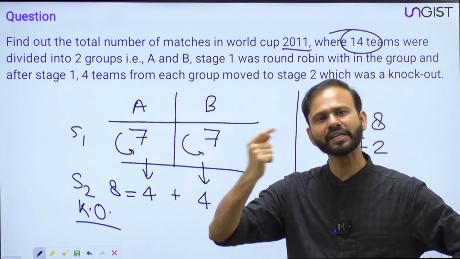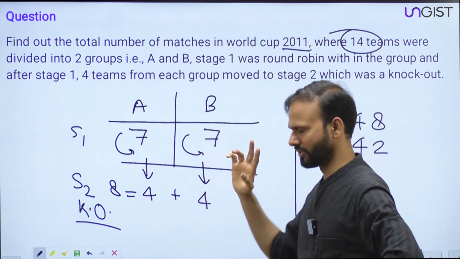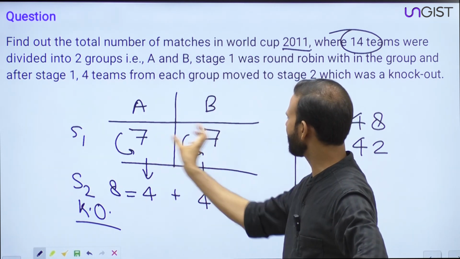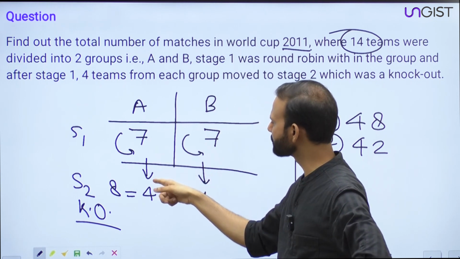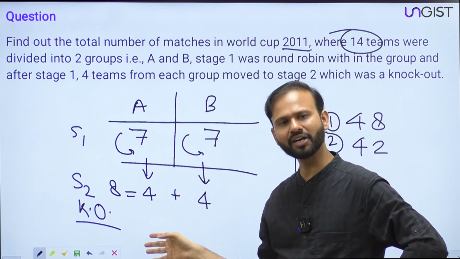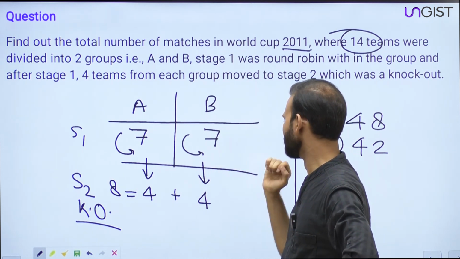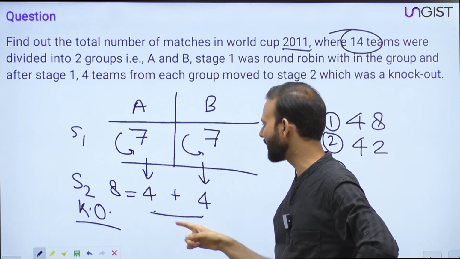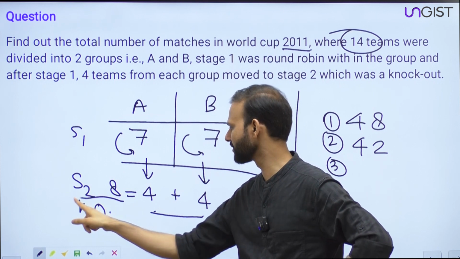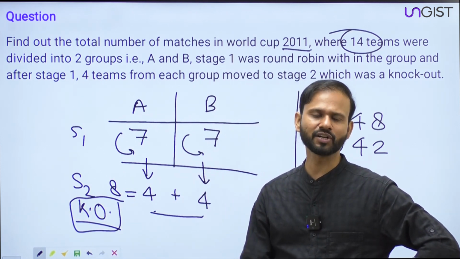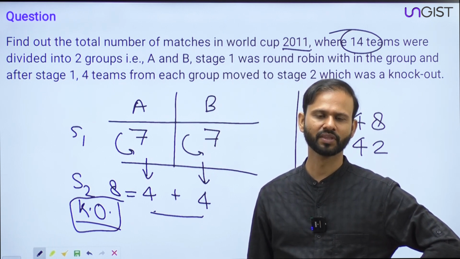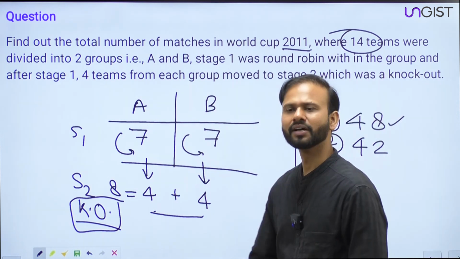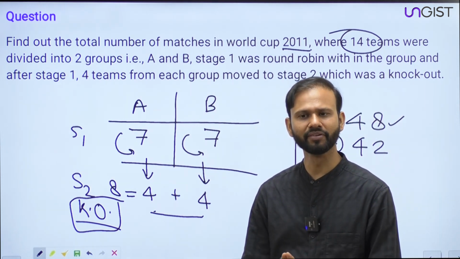Stage 1 was the round robin inside the group, for Group A and for Group B. After that, the top 4 teams from each group came out for stage 2, where the total of 8 teams played in the knockout scheme. Now, can you tell me the answer? How many total matches will there be? Preeti is saying 48. Okay, 48, alright, no problem. Guys, shall we discuss now?